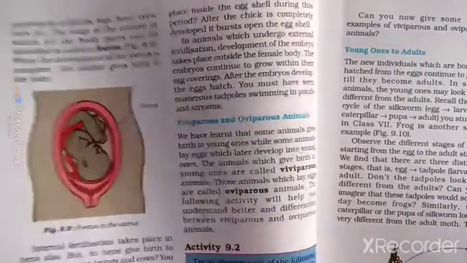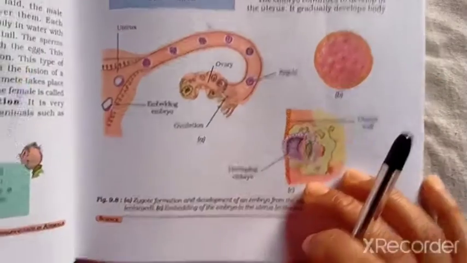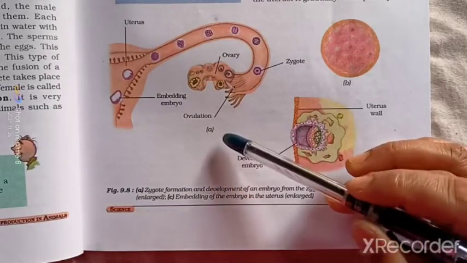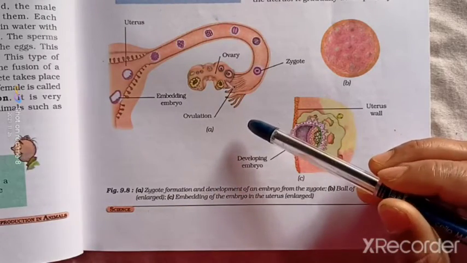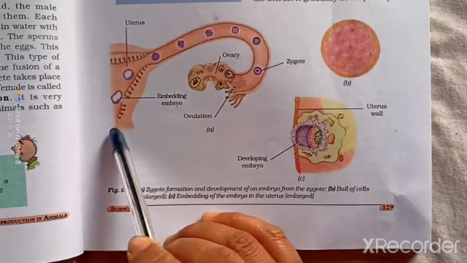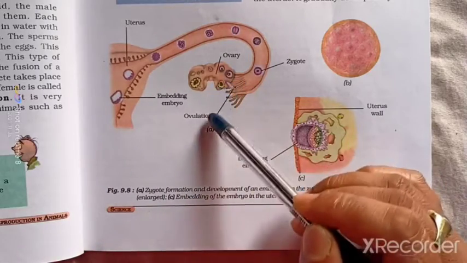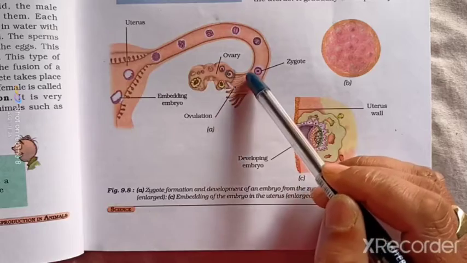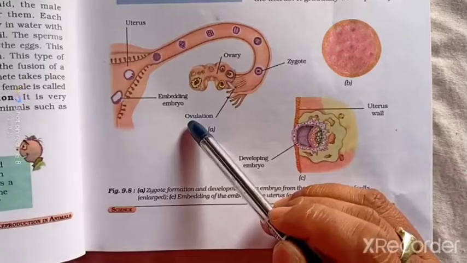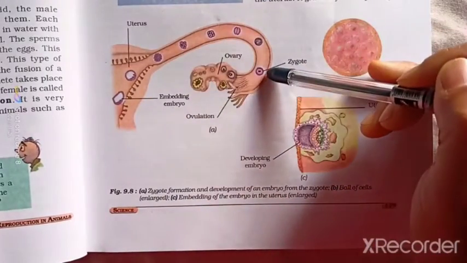So in the previous page, figure number 9.8a shows zygote formation and development of an embryo from the zygote. Here is the uterus and this is the ovary, and from the ovary a mature egg is produced by a process called ovulation, and then fertilization takes place, and here is the zygote.